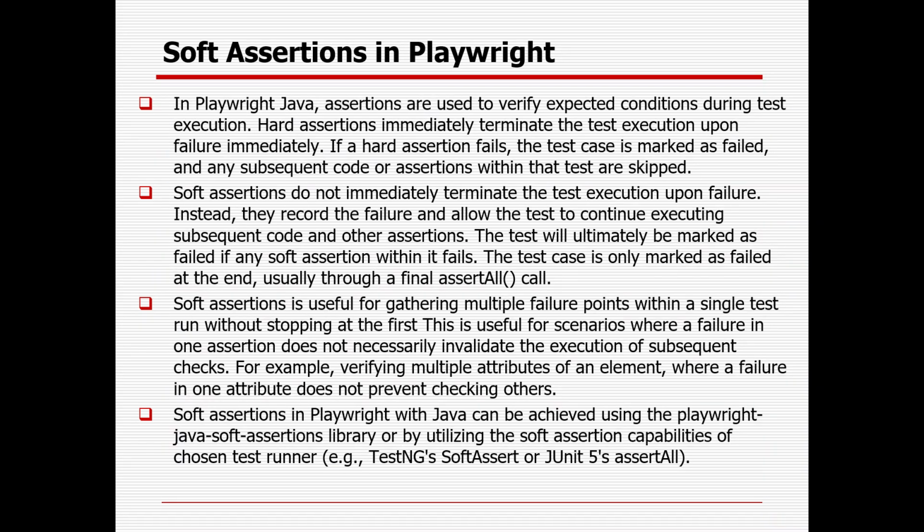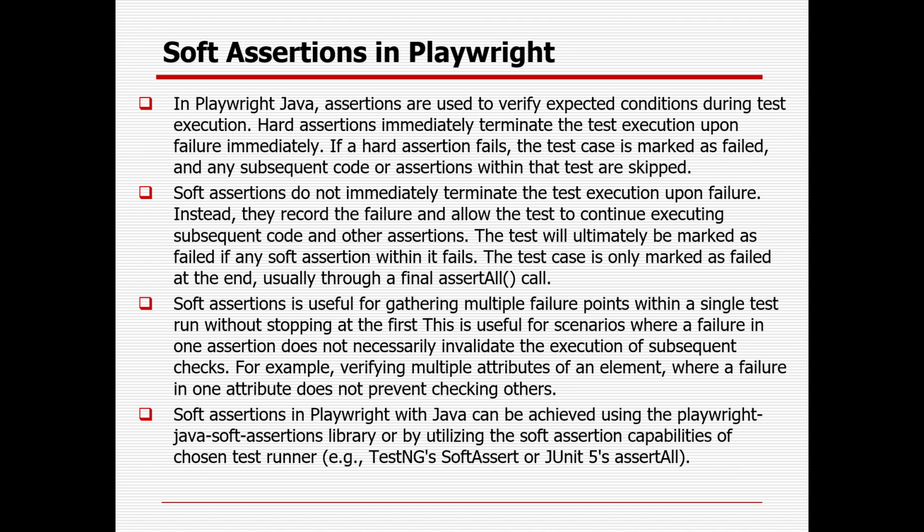But all these assertions are hard assertions. So in case you are using this kind of assertion and your assertion fails, your execution will stop at that point and the remaining lines of code will not be executed. So that is the drawback. That is the reason we need to use soft assertion, which will not hold the execution at this point. Instead, execution will continue and complete, and it will display all the assertion failures or exceptions after all execution is completed.